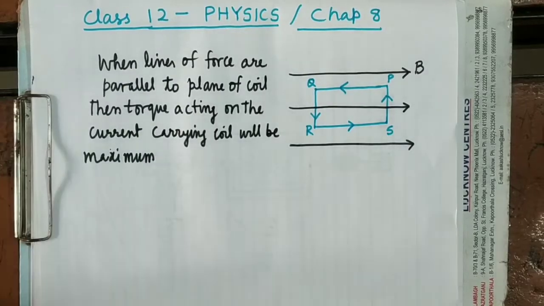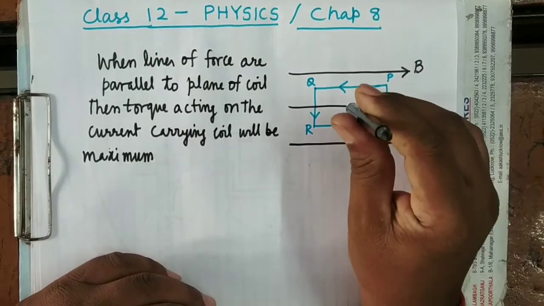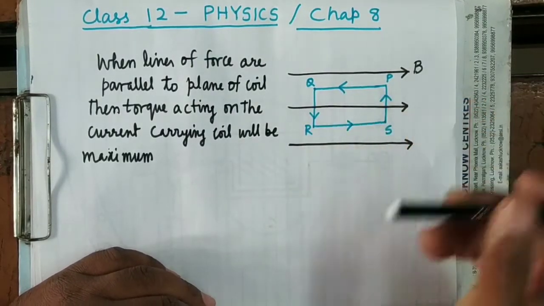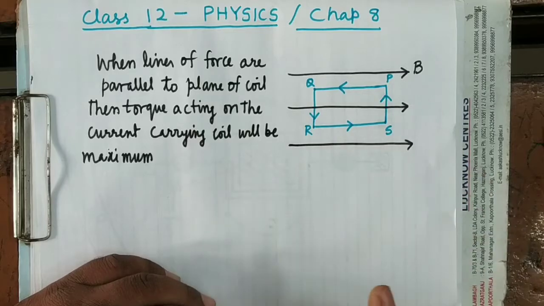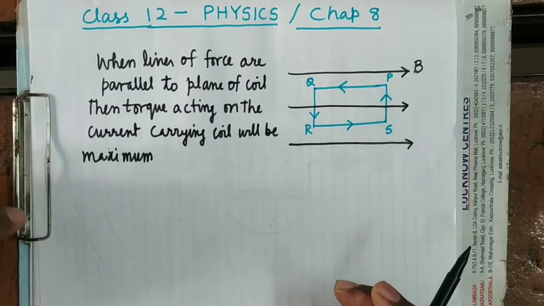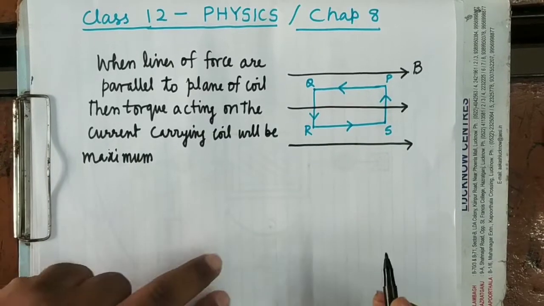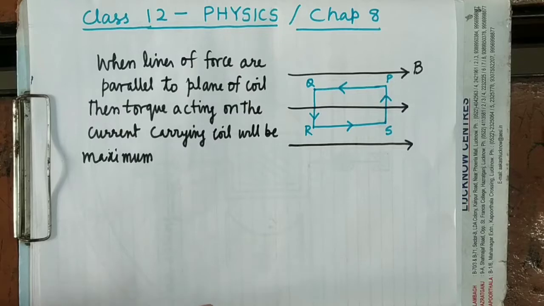And why will it be maximum? As you know, the magnetic moment vector will be normal to the plane of coil, and the magnetic field is along the plane of coil. So both will be at 90 degrees, so torque will be maximum. It is clear.